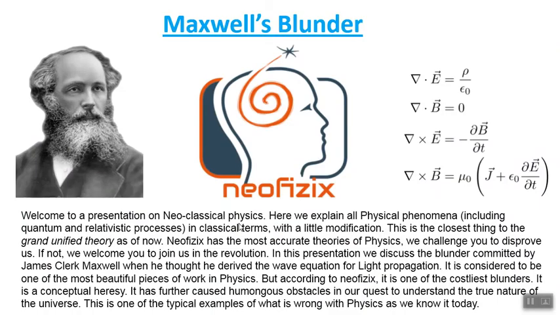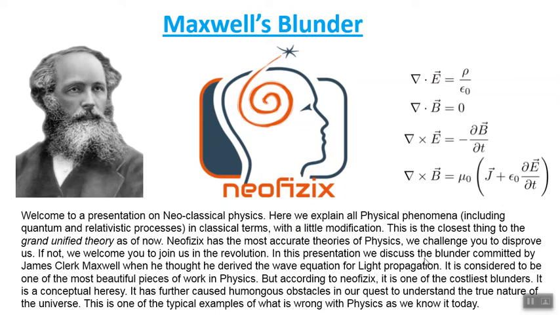Welcome to a presentation on neoclassical physics. Here we explain all physical phenomena, including quantum and relativistic processes, in classical terms, with a little modification. This is the closest thing to the grand unified theory as of now. Neophysics has the most accurate theories of physics. We challenge you to disprove us. If not, we welcome you to join us in the revolution.